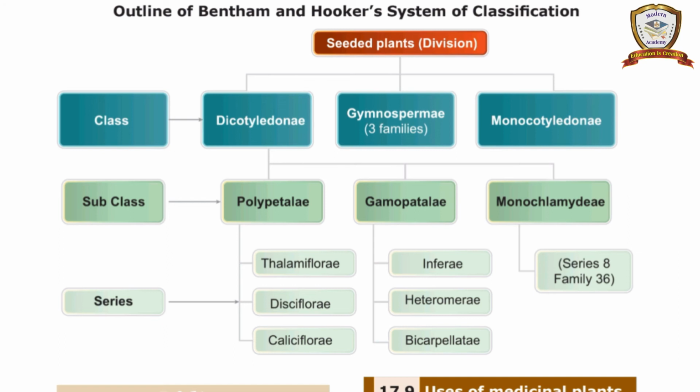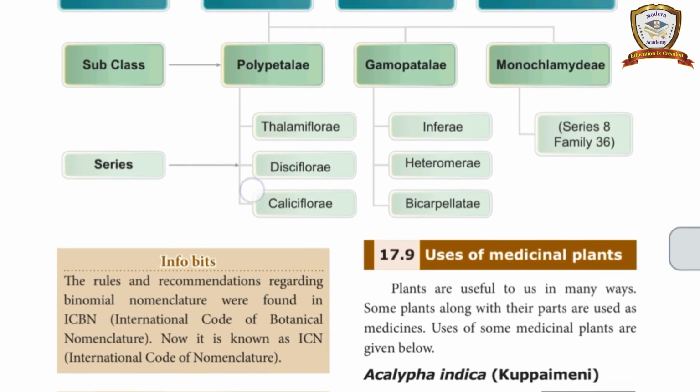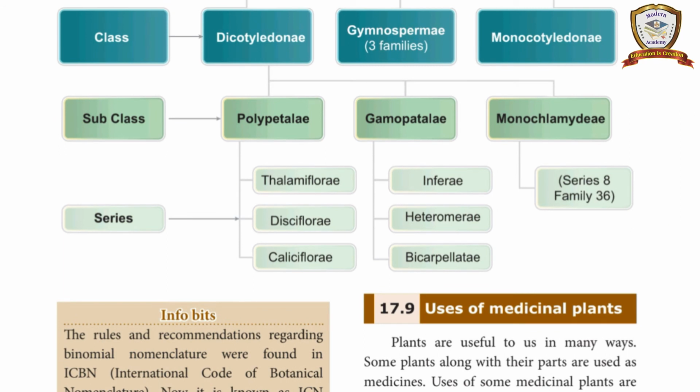Next, Gamopetalae: Inferae, Heteromerae and Bicarpellatae. Monochlamydeae have 8 series. How many families are there? 36 families. These are the outline of Bentham Hooker system of classification.